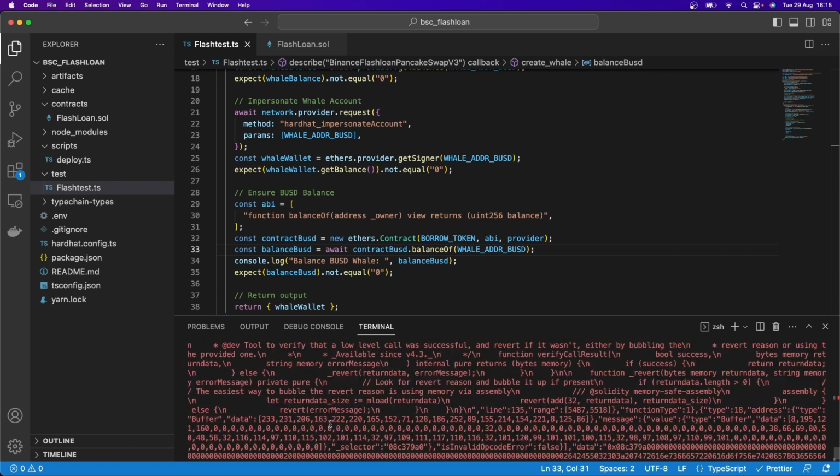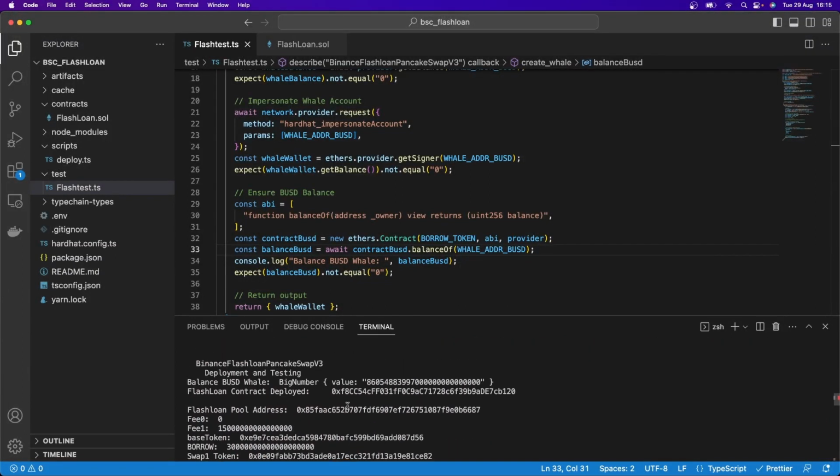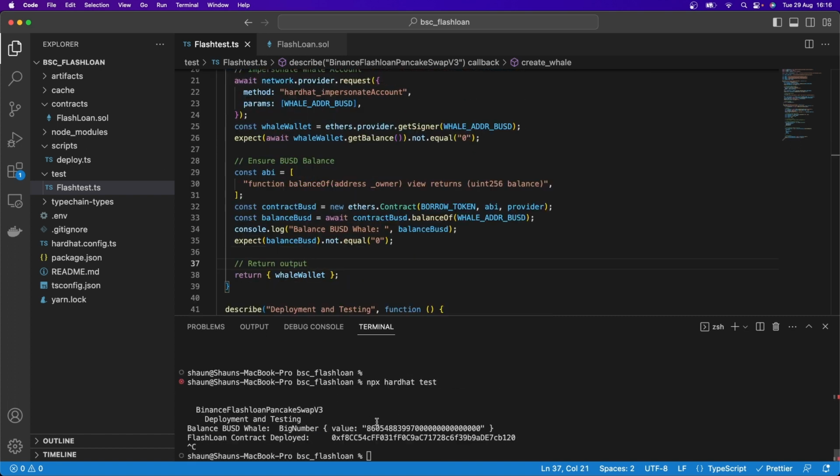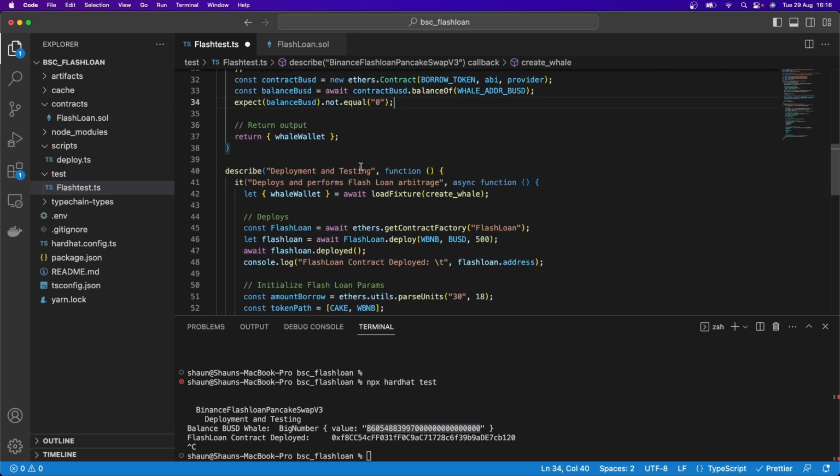And there we go. I can actually stop that from running. Let's scroll up past the flash loan smart contract errors, and we can see the value here. So yes, indeed, it agrees that there is a balance for this whale over here. And so that's perfect. That's all I needed. And in fact, what I'm going to do here is just put in a wait within that too, and just run that again and make sure that's all working as well. Excellent. So just stop that from running before the flash loan goes and throws that error. And you can see indeed this is still working. So I'm going to remove that console log from there. We know that this is actually pulling that whale balance and that address, and we've printed it out, which is great.